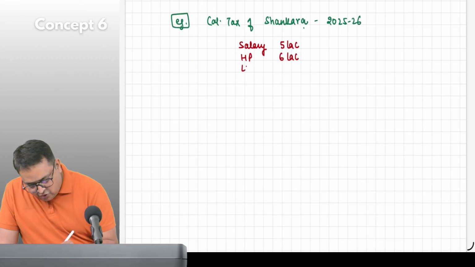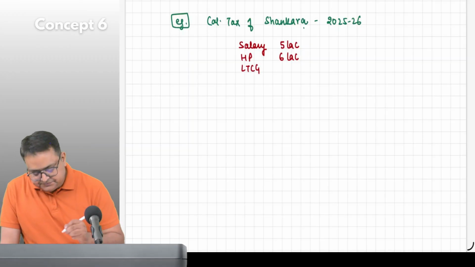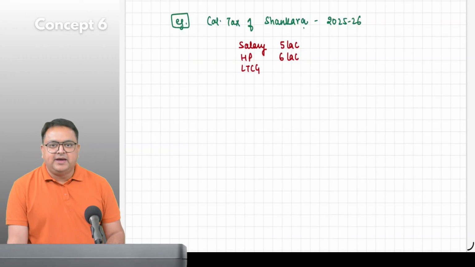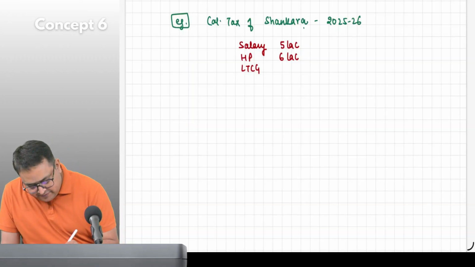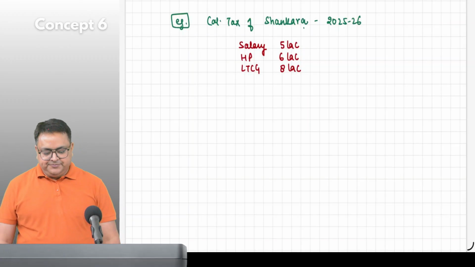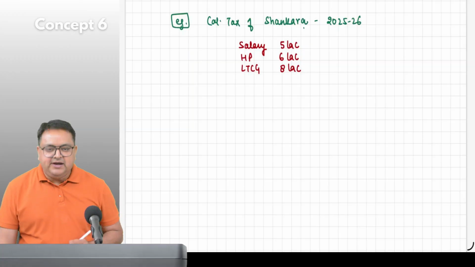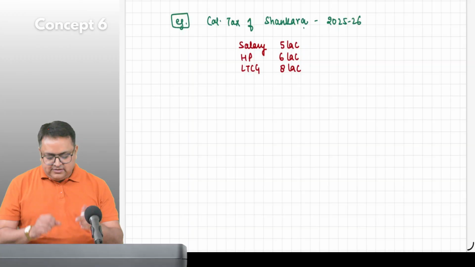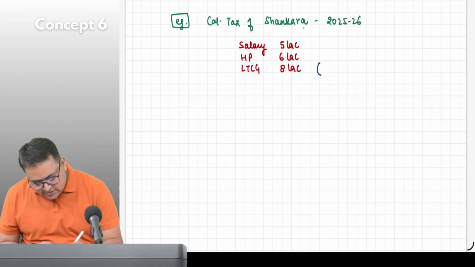And he has long-term capital gain of rupees 8 lakh. How did he earn 8 lakh? In this year, he sold, let's say, gold.